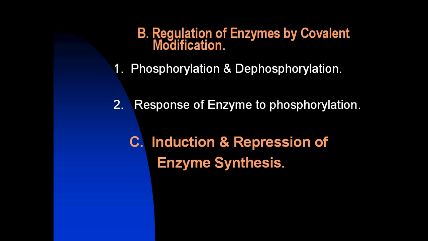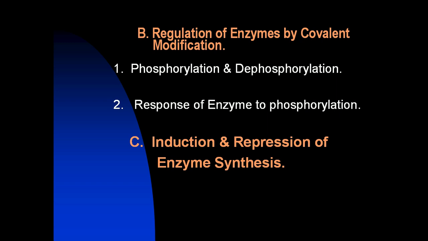For example, the elevated level of insulin as a result of a high blood glucose level causes an increase in the synthesis of key enzymes involved in glucose metabolism. In contrast, enzymes that are in constant use are usually not regulated by altering the rate of enzyme synthesis.